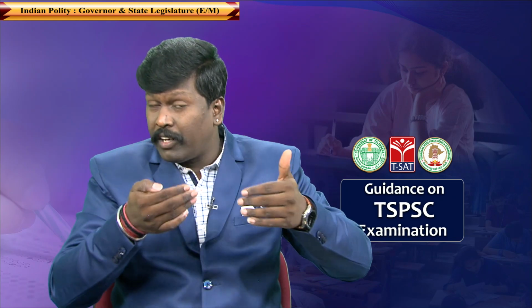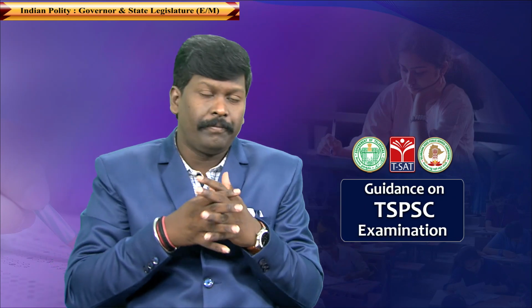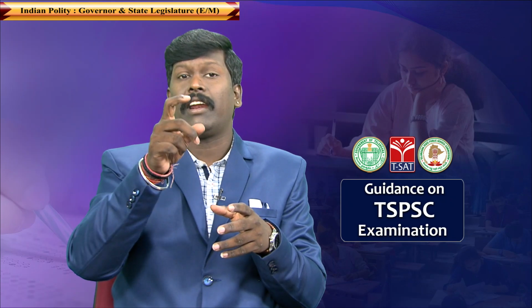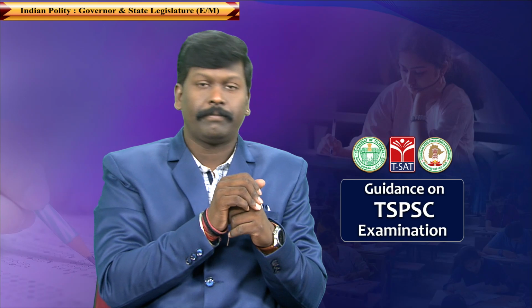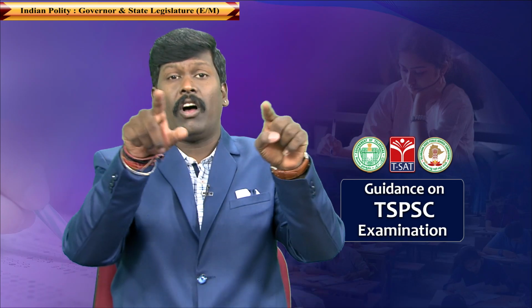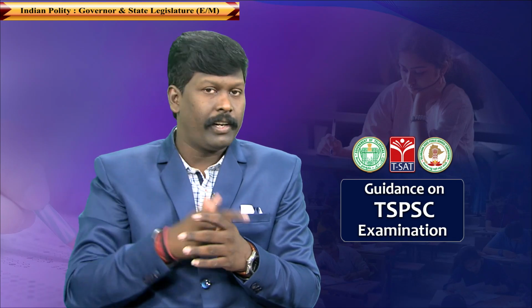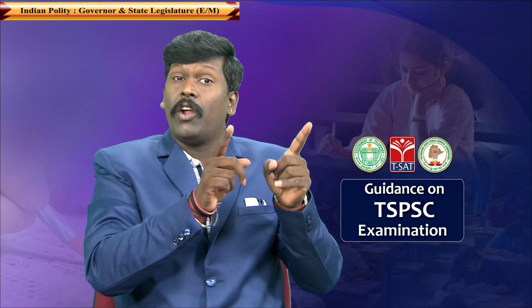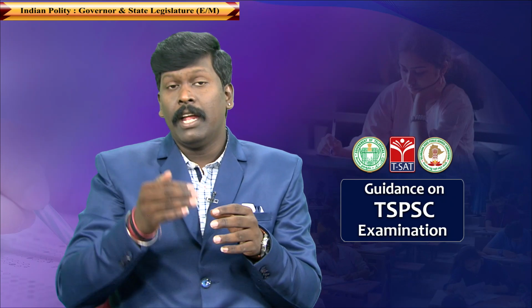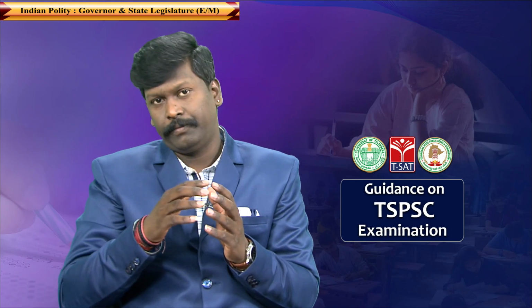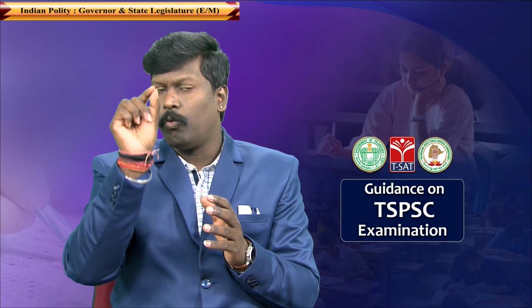Now, whenever the President's rule is promulgated in the state, the Parliament gets the entire right or authority to make laws on the subjects which are part of the state list. Not only that, in normal times, the Governor has the authority to promulgate an ordinance on the state list subjects under Article 213 of the Constitution.